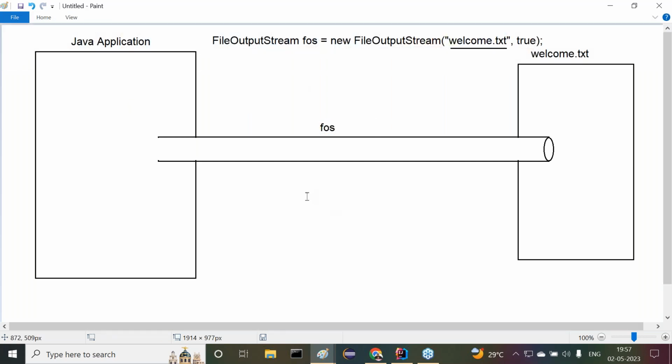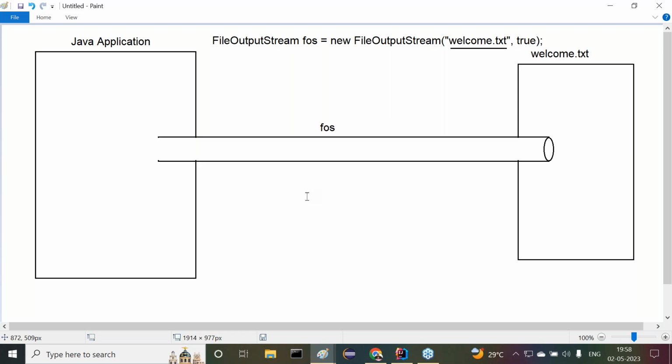Right, sir. Now I'm asking one question to you. Now try to answer it. By using FileOutputStream, which operation are we performing there? Is it output operation or input operation? Output operation only we are performing, not input operation. Am I right or not?